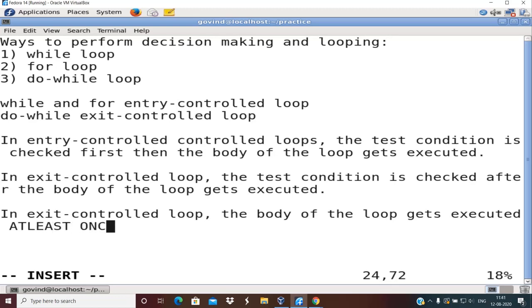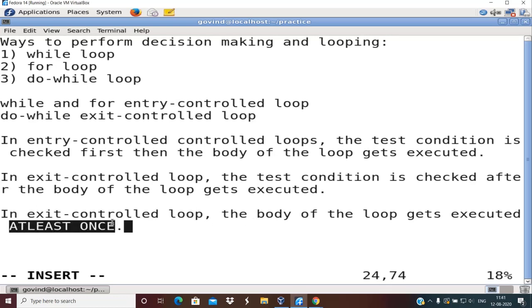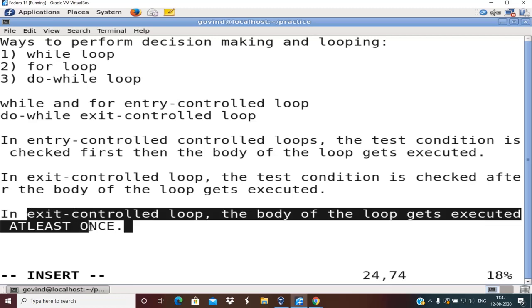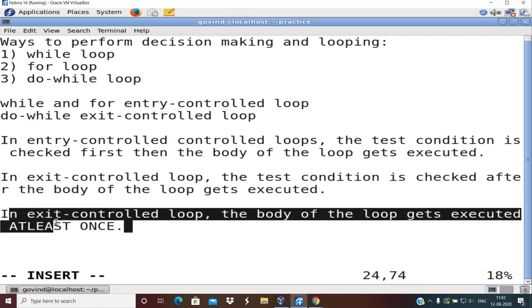I'm making this in caps because it is very important. So you can guarantee that in exit control loops, the body of the loop gets executed at least once, irrespective of your test condition, irrespective of your initial values. Can I give that much of guarantee in entry control loop? No. In entry control loop I cannot make such statements confidently.